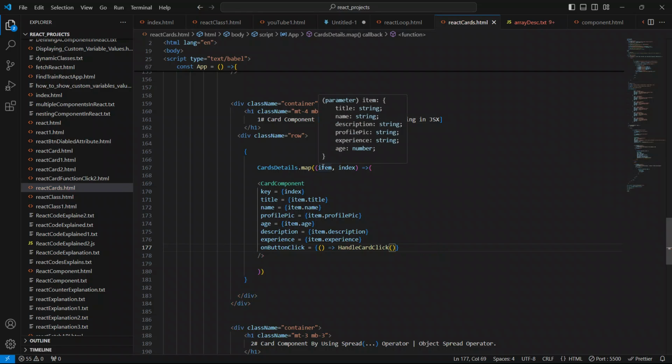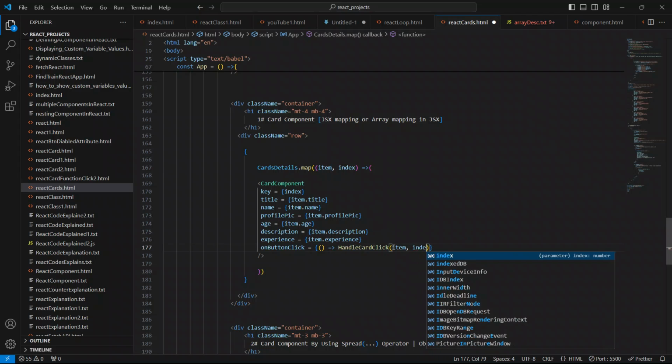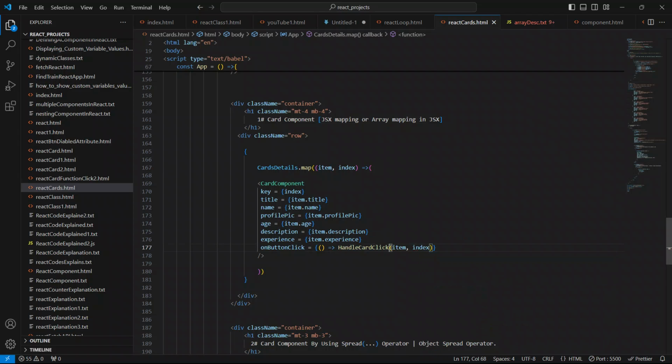I'm sorry, this item is known as the object, and I'm going to pass the index also. So we have to grab all these things in the handle click method also.